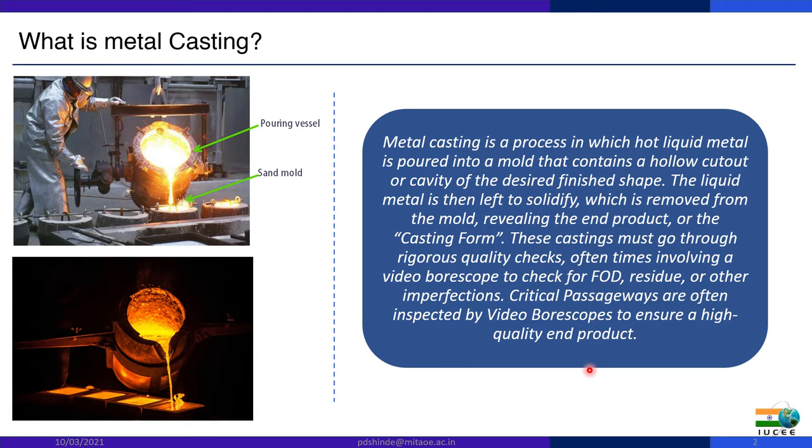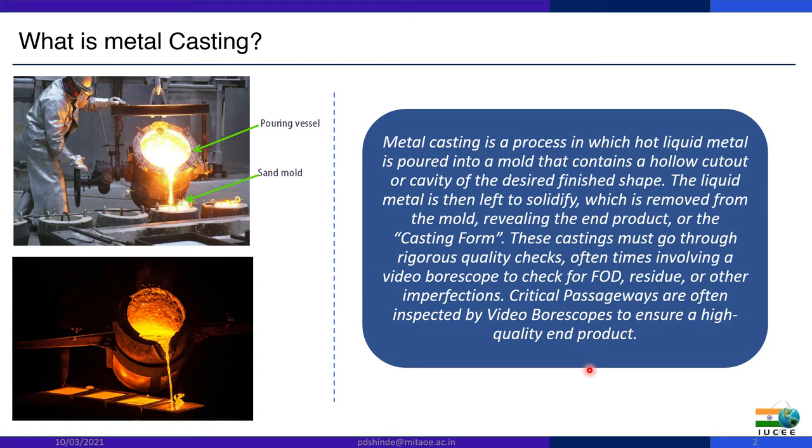The raw metal which comes from the mine is melted to a very high temperature, say about 1400 degrees Celsius, to get the liquid form, and then it is poured into the sand cavity which is made by a pattern. All this terminology we will learn in an upcoming slide. In this way the liquid metal is poured into the sand mold, and we get the desired object or end product when the liquid metal solidifies.